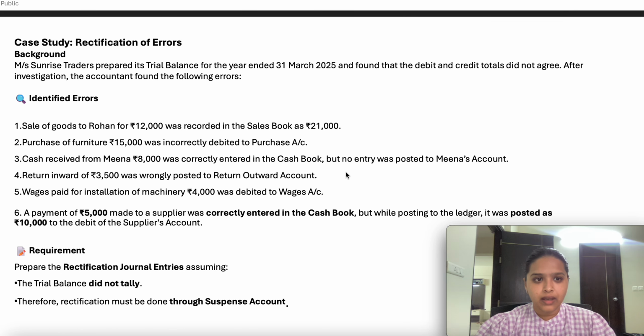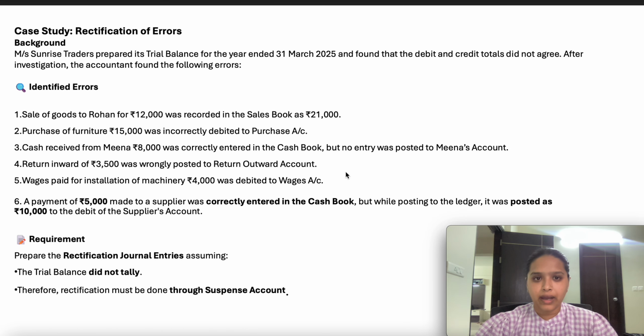Next case study. Sunrise Traders prepared its trial balance for the year ended March 2025 and found that the debit and credit will not agree. They will not reconcile. After investigation, the accountant found the following errors. Sale of goods to Rohan for 12,000 was recorded in the sale book as 21,000. It means they have recorded the sale additionally of 9,000 which they have to reverse back.